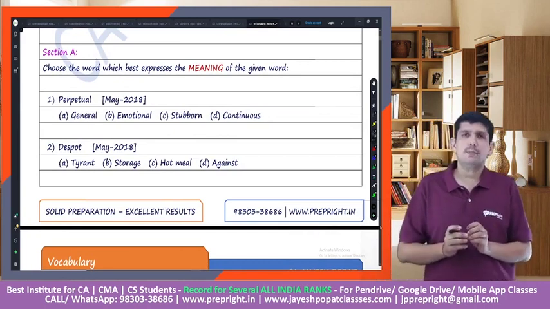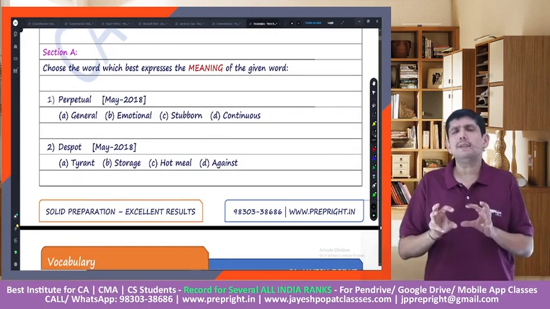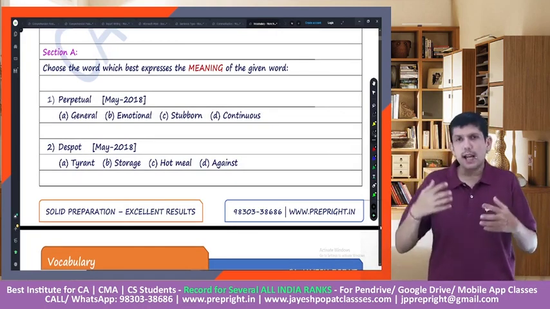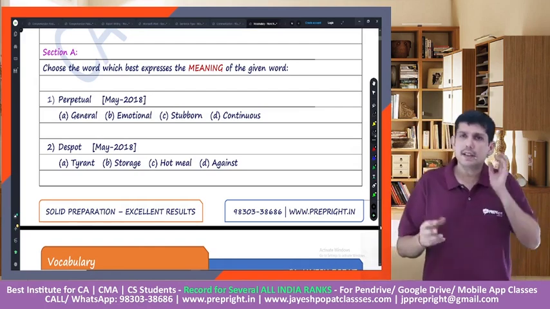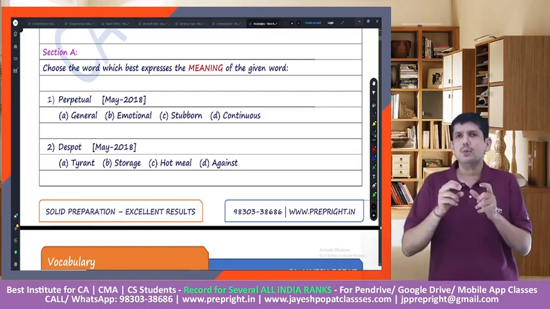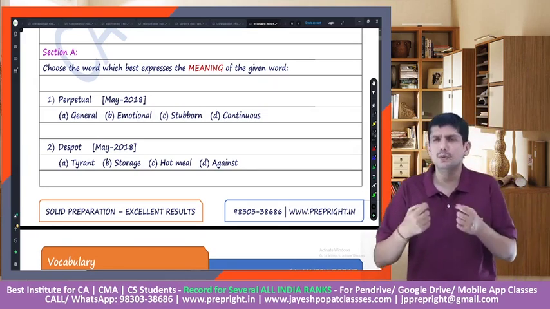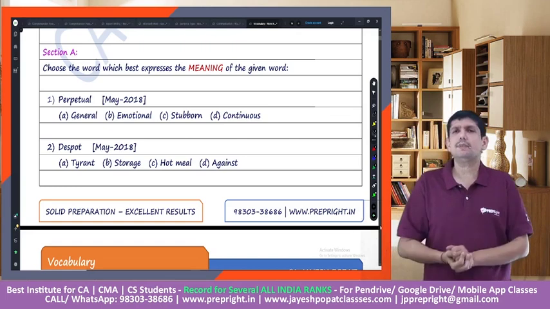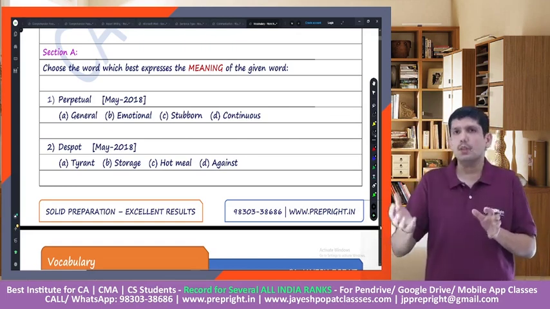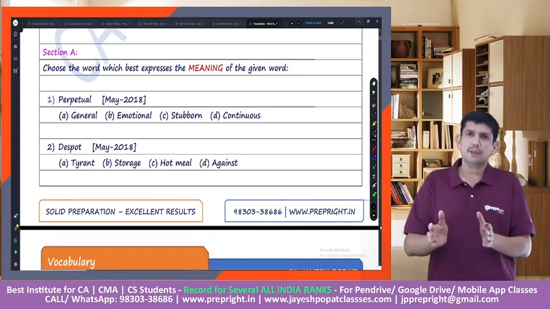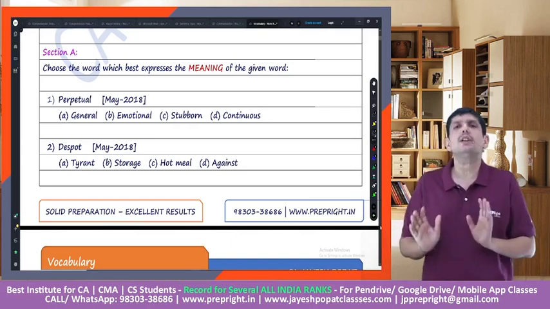Our objective here, what I would suggest, is that vocabulary is an ongoing process. As you keep reading things, as you keep listening to things, whenever you come across a new word, just quickly do a Google search and see what is the meaning of that word, and thereby you will keep adding new words to your vocabulary. But from our exam perspective, I have given you enough content through these work notes.